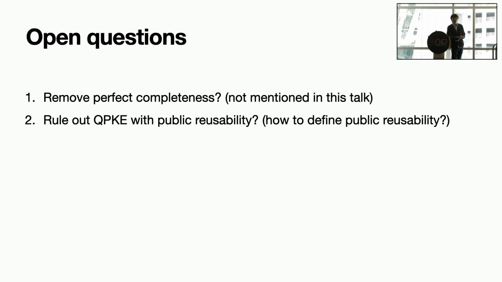Thanks for the talk. Regarding the perfect completeness, is that a quantum-only feature, or was it also in Impagliazzo-Rudich? It's a good question. Our proof, although it mimics the Impagliazzo-Rudich proof, is inherently different. We don't even know if our proof method can be carried over to a classical proof with imperfect completeness. So in other words, it's not just about the quantum, it's about the proof method itself. So even for classical, we don't know.